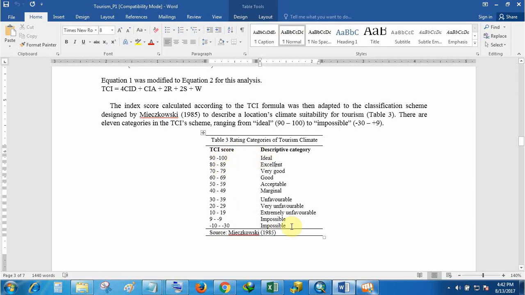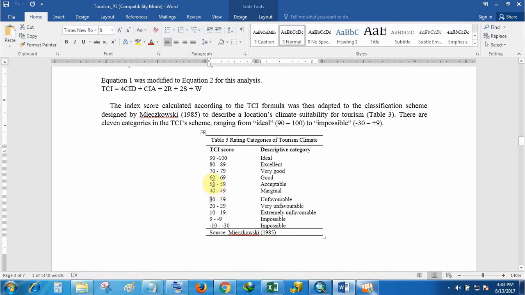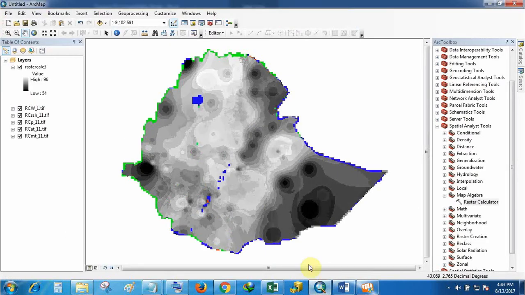So if you see the monthly TCI of Ethiopia, there is nowhere you will find the value less than 20 or less than 30. In this case, here the minimum is 54, so 54 will lie here, acceptable. So in some parts of Ethiopia during January, tourism from the viewpoint of climate is acceptable.